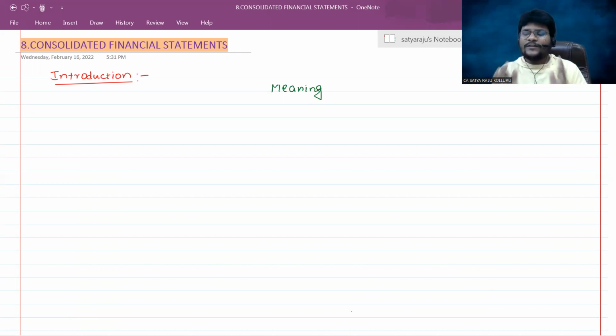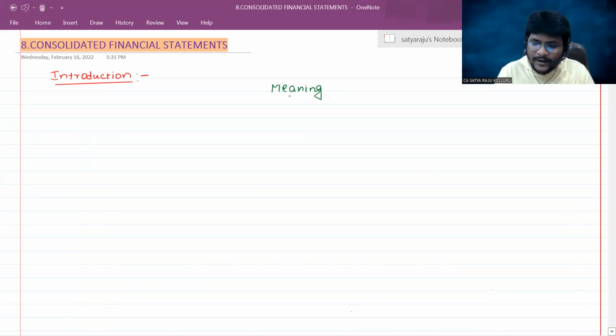Such financial statements are generally known as consolidated financial statements. Am I right? In layman terms, you may be aware of this from other subjects or from the teaching methodologies of other faculties as well.